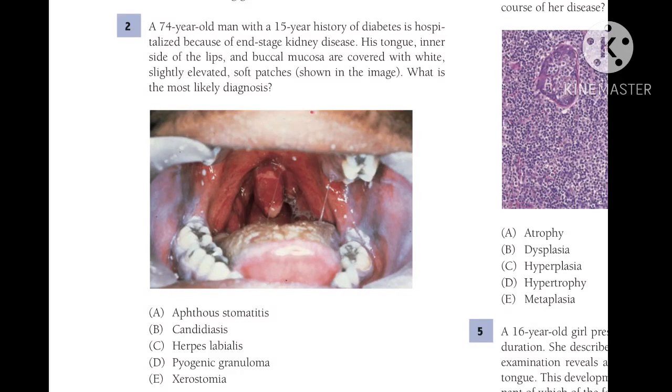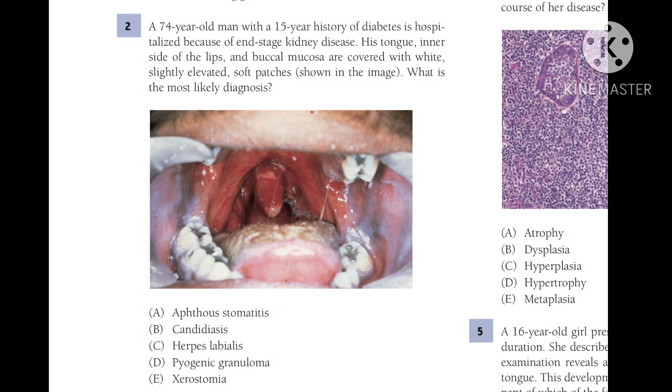Today we are going to talk about another question from ENT. So, a 74-year-old man with 15 years history of diabetes is hospitalized because of the end-stage kidney disease. His tongue and the inner side of the lips and buccal mucosa are covered with white, slightly elevated soft patches. What is the most likely diagnosis? Aphthous stomatitis, candidiasis, herpes labialis, pyogenic neuroma, or xerostomia.